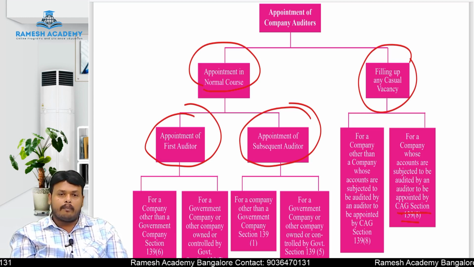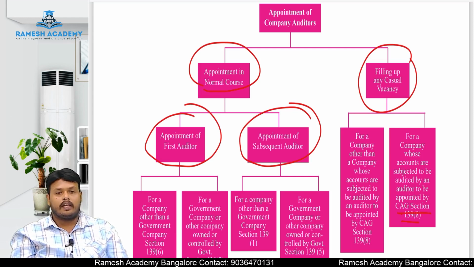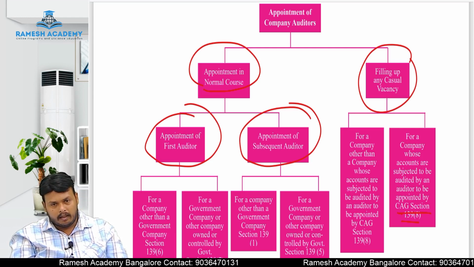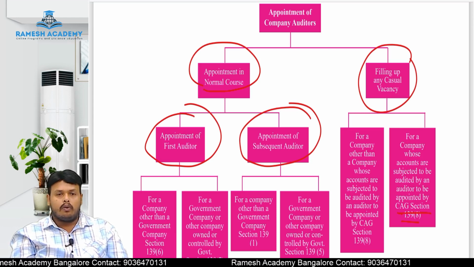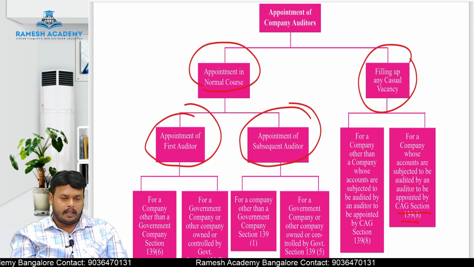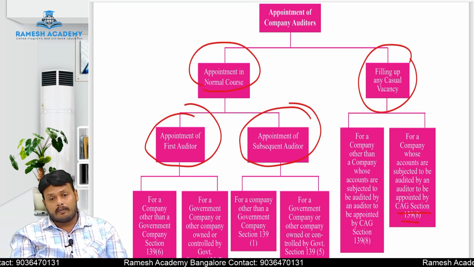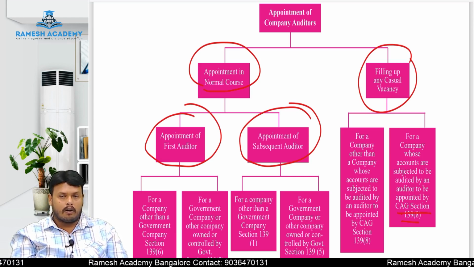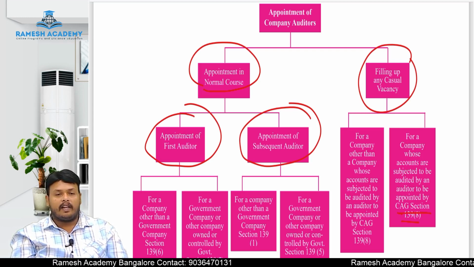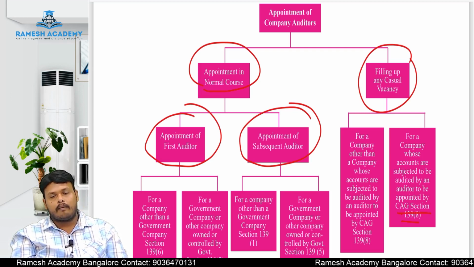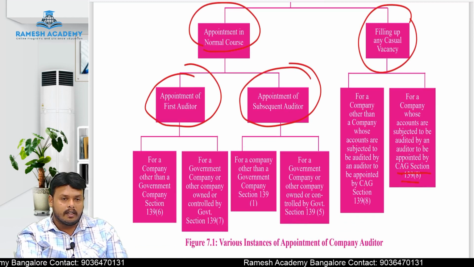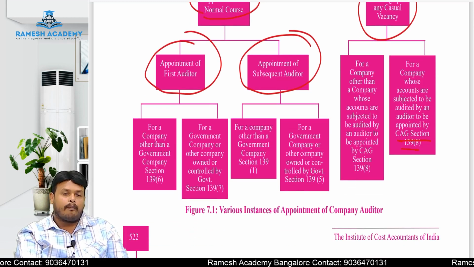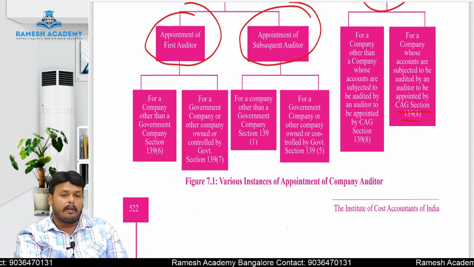Then again, for the first auditor and subsequent auditor, there are two cases: other than a government company, and a government company. So what is the procedure for appointment of the first auditor and of a subsequent auditor, for a government company and other than a government company? What is the procedure for filling a casual vacancy in each case? Let us see in brief. So these are the 6 subtopics covered under the appointment of an auditor, and appointment of an auditor is given in form number ADT 1.